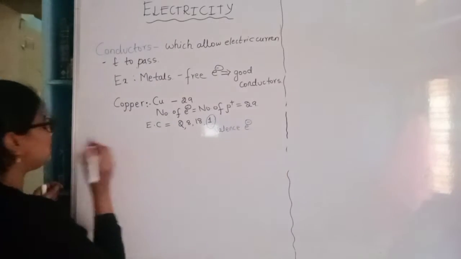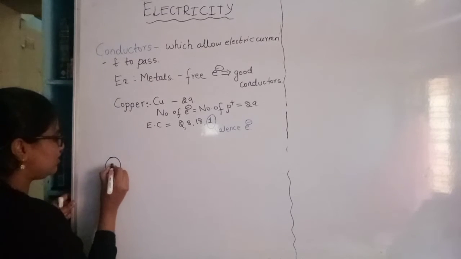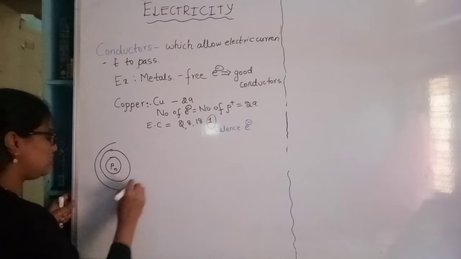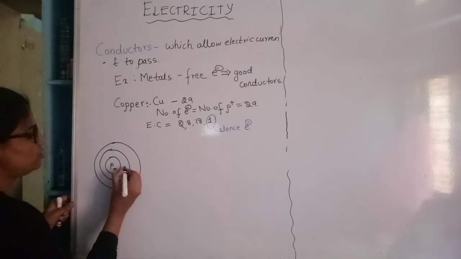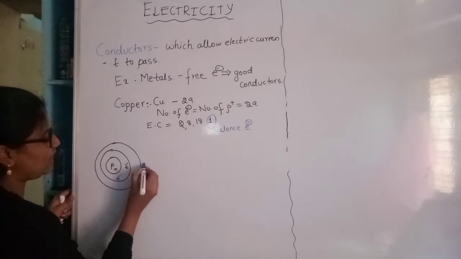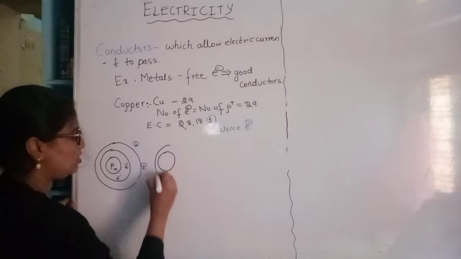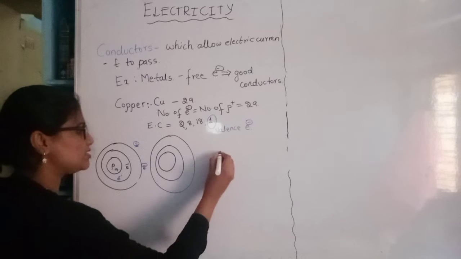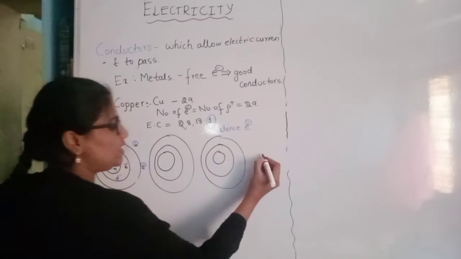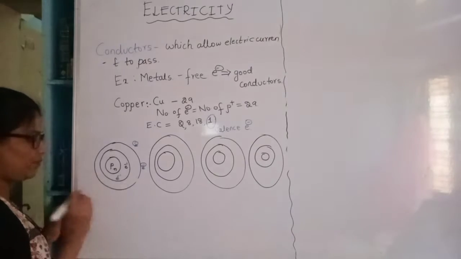Now let us consider a conductor of copper. So let us see the atomic structure. There will be protons and neutrons, and surrounding the nucleons, that is protons and neutrons, will be the shells. So here electrons will be moving, right? And in the last shell we have one electron. So let us consider a wire of copper which has many atoms. A wire is a conductor. Copper wire is a conductor of electric current, right? So let us consider a wire of copper which has many atoms of copper.